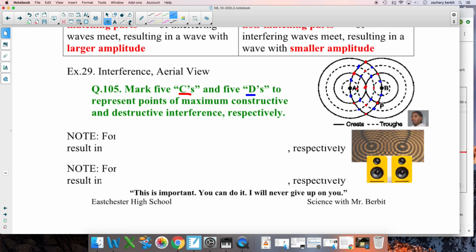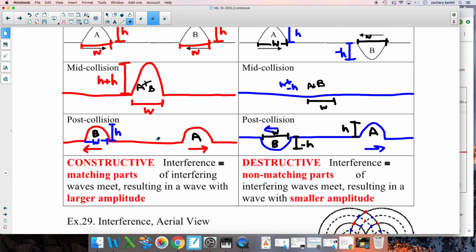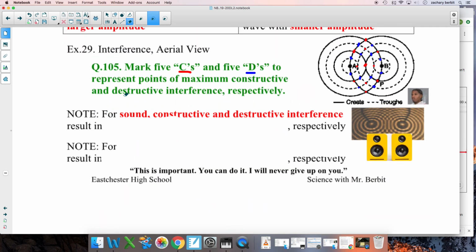All right, so what's the end result of all this? That's the important part here. For sound, constructive and destructive interference. Remember, this is all about the amplitude. It's all about the amplitude, baby. The amplitude of sound was volume. So for sound, you're going to get louder and quieter noises.